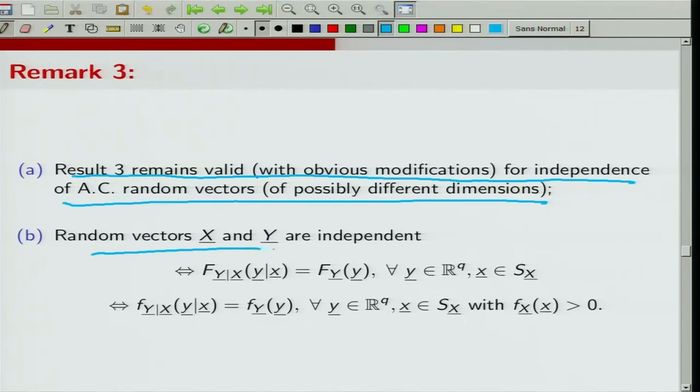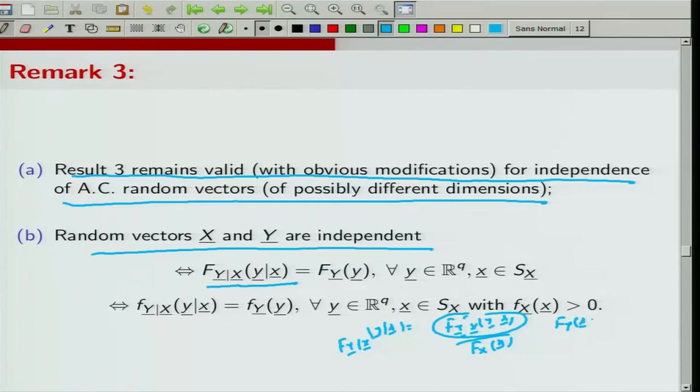Another thing is that random vectors X and Y are independent if f of Y given X, that is f_{Y|X}(y|x), is the same as f_Y(y). Because what we have seen is that f_{Y|X}(y|x) is the same as f_{XY}(x,y) divided by f_X(x). And if they are independent, this joint would be the same as the product of f_Y(y) and f_X(x) divided by f_X(x), and this gets cancelled. So, this would be the same as f_Y(y). And it happens if and only if; all these conditions are if and only if.